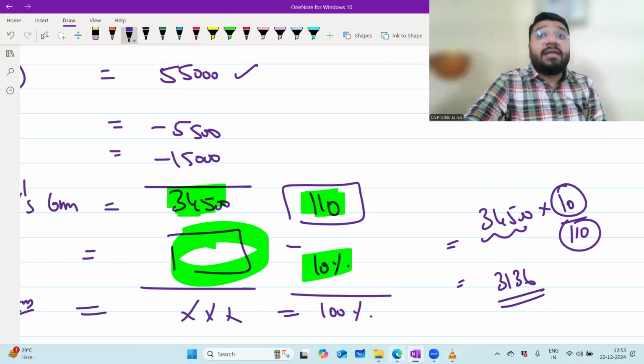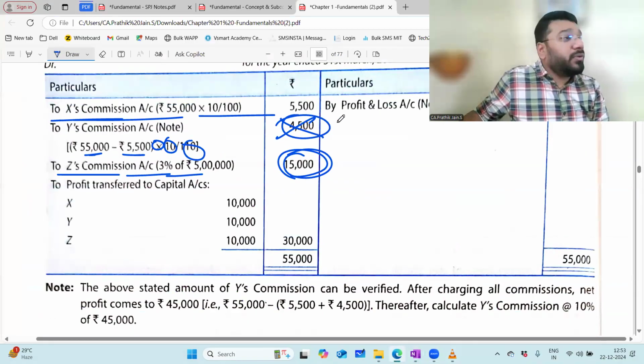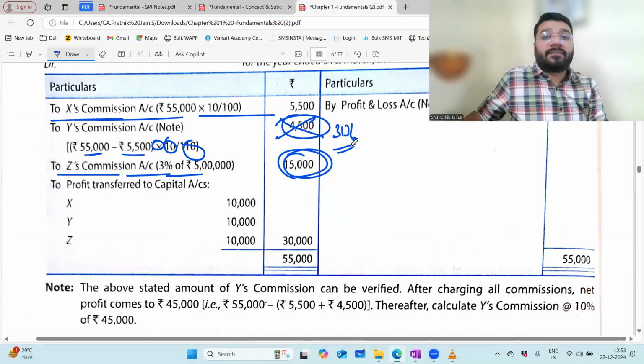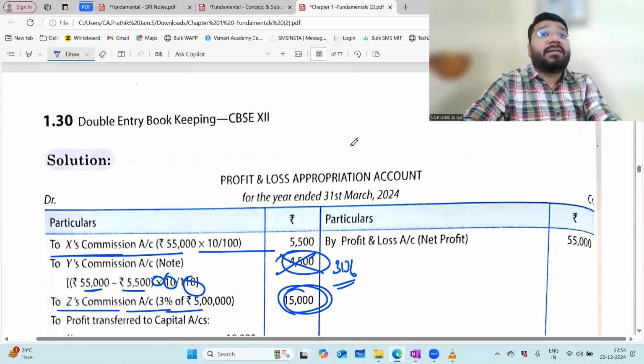So here, if you go with the literal question, if you go with the true question, then the answer should be not 4,500. It should be 3136. Yes, are you able to follow? But what they have done, the answer is something else. The question is something else.